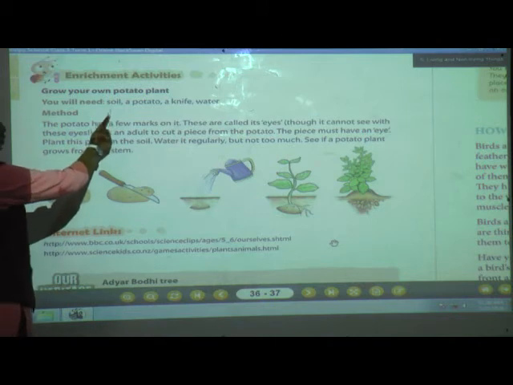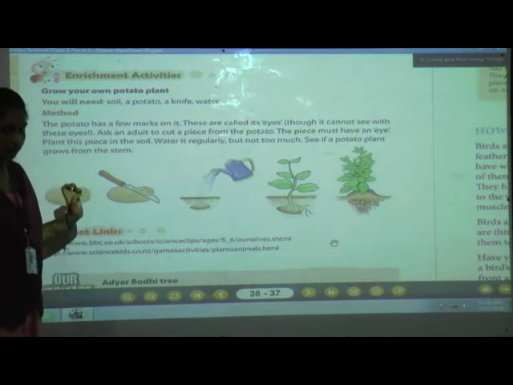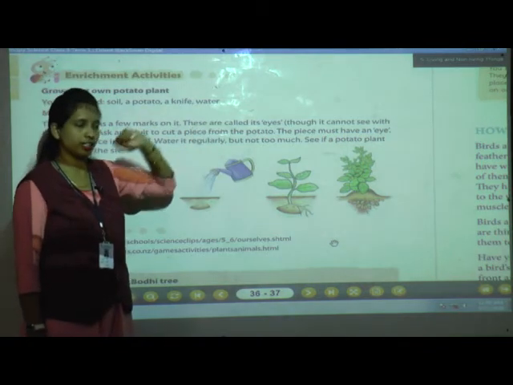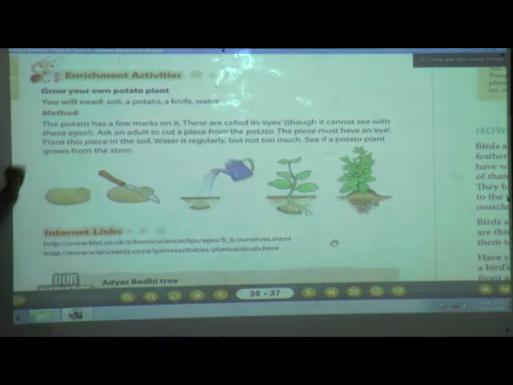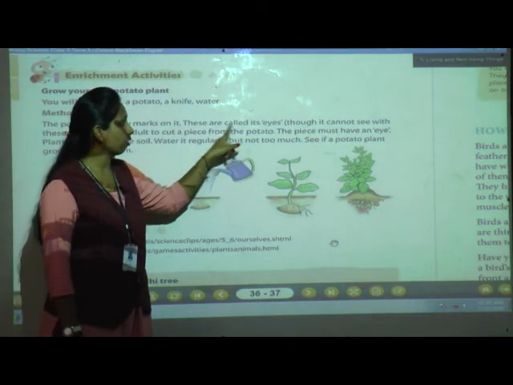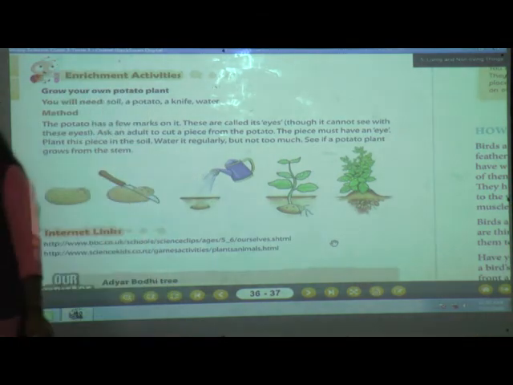You will need soil, you know, mud, a potato, a knife, and water. Okay. The method. What is the method to grow your potato plant at home? Let us see. A potato has a few marks on it. These are called its eyes.